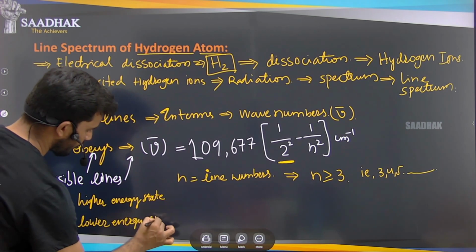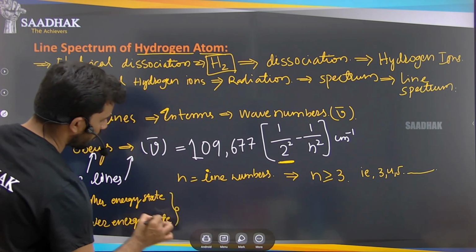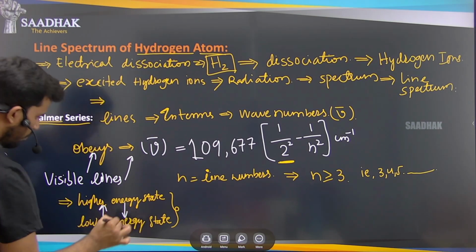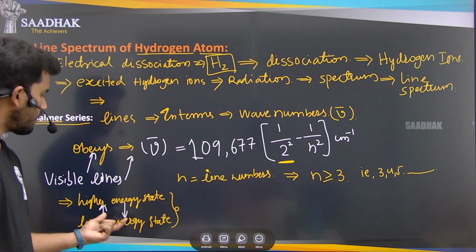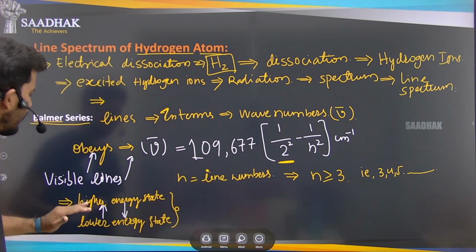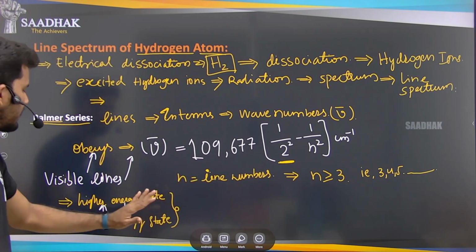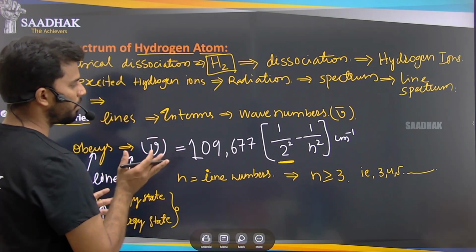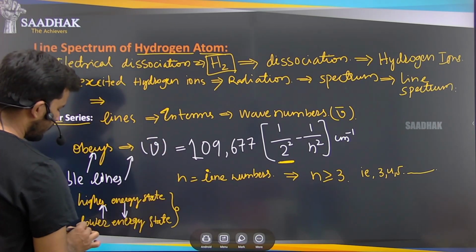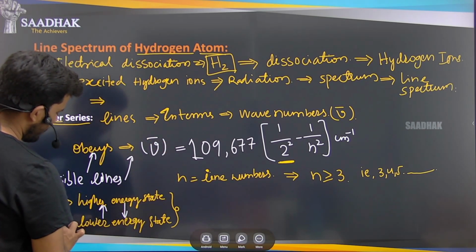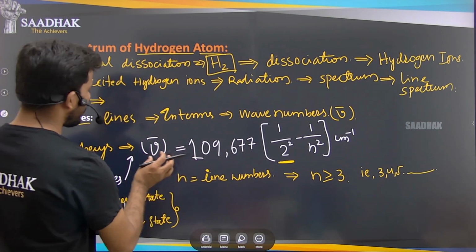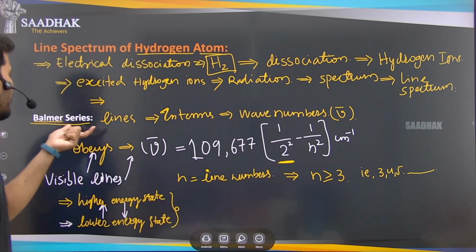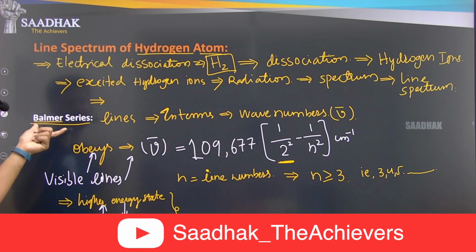Lower energy state. So in either of the conditions, what happens? There will be a radiation, right? This n indicates the energy level or the energy state of the atom, in which energy state it is. Depending on that energy state, how the wave number is changing and how the lines are formed can be explained by this Balmer series.